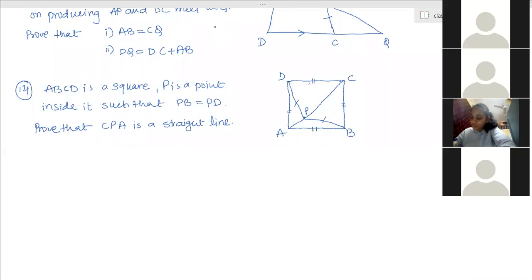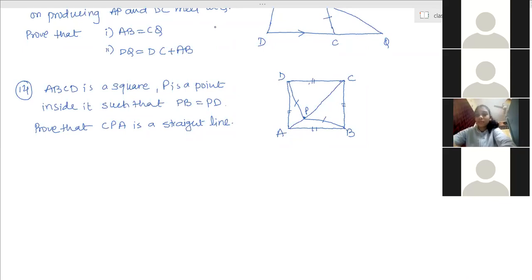Yes, how can we solve it? How to prove CPA is a straight line? Ma'am, in this question, point P is anywhere, not at the midpoint. Yes, it is not a midpoint.